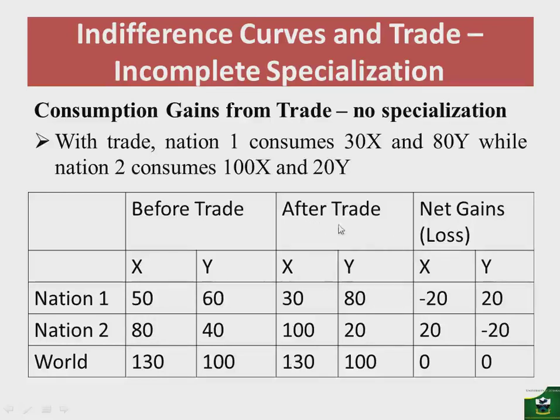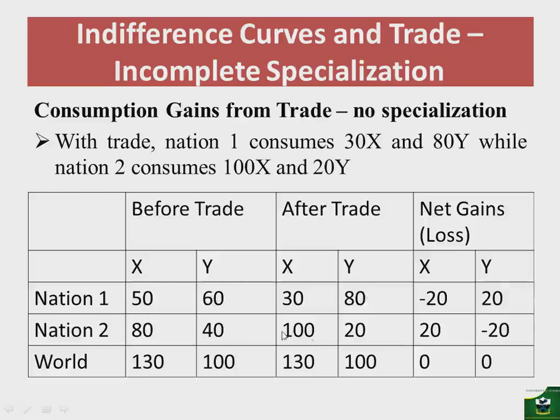Now, when trade was allowed, so after the nations traded, that is by exchanging the commodities which they've produced, 30 units of X was consumed in nation 1 and 80 units of Y was consumed in nation 1. And if we are to measure the net gains, we subtract the consumption after trade of 30 minus the pre-trade consumption of 50, which will give us negative 20. And then we also subtract the 80 consumption after trade of Y minus 60 of Y before trade, and we get positive 20.